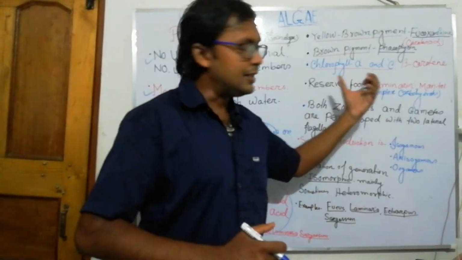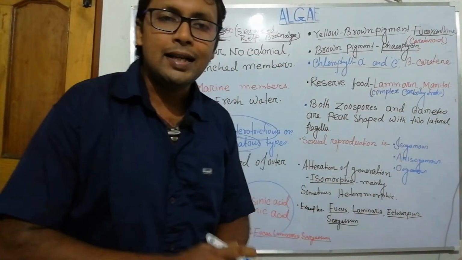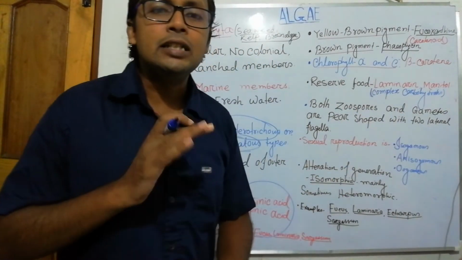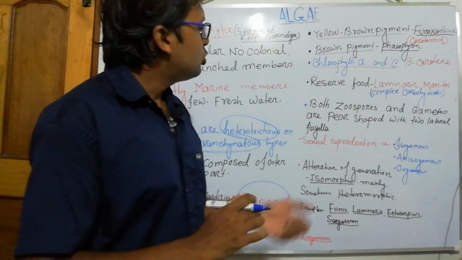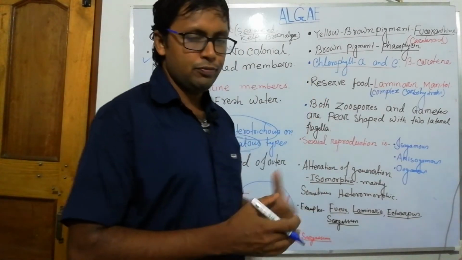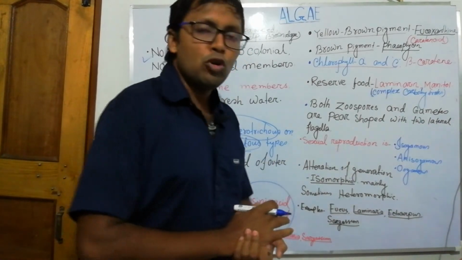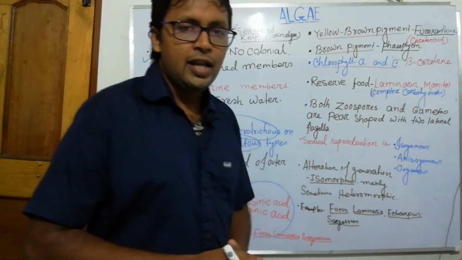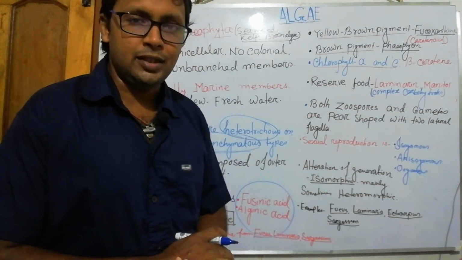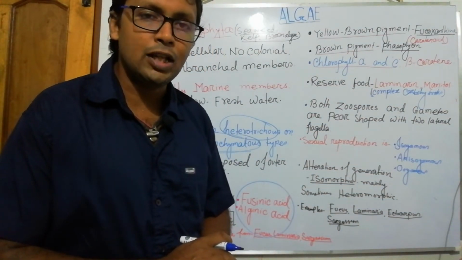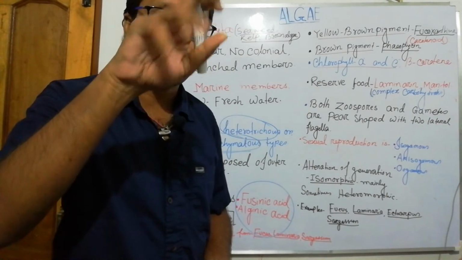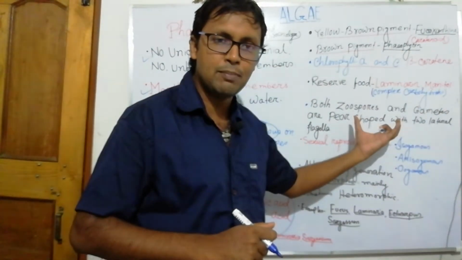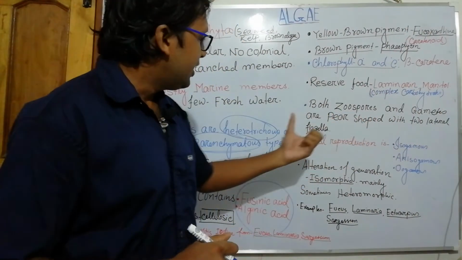Reserved food material is laminarin and mannitol. We know that laminarin and mannitol are complex carbohydrates and easily dissolved in water. This is very important. In the case of Chlorophyta, we have seen that the reserve food is starch. In this case it is a complex carbohydrate, and pyrenoid is absent. In Chlorophyta there was a pyrenoid and a cup-shaped chloroplast. No cup-shaped chloroplast is here. No unicellular member is here, no unbranched member. All are branched in this case.